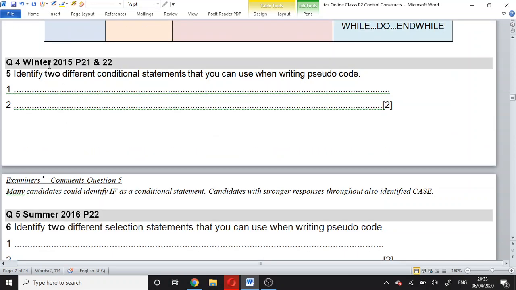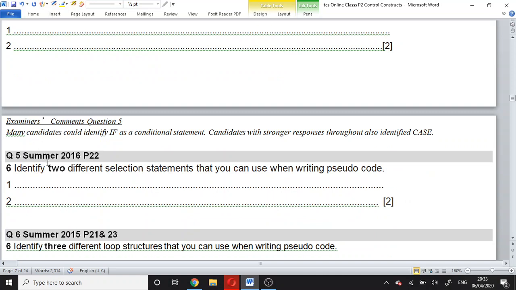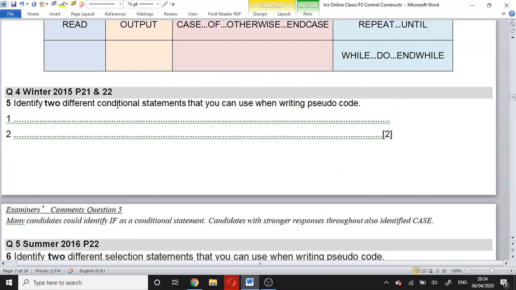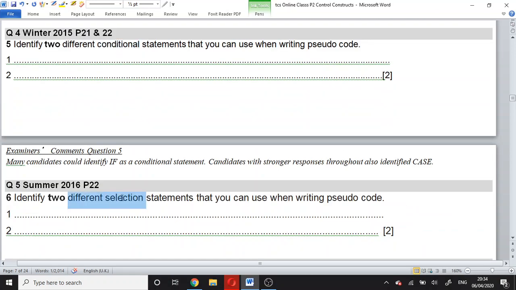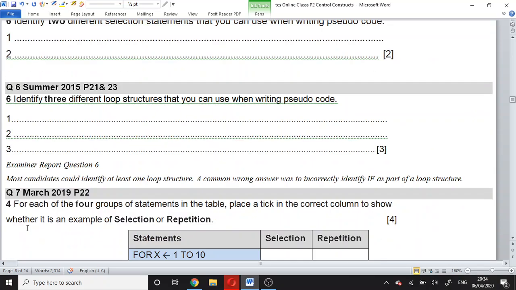This question was repeated in summer 2016, but they used the word conditional statement and here they used selection statement. You are just asked to write down the name: if then else, and case of otherwise.